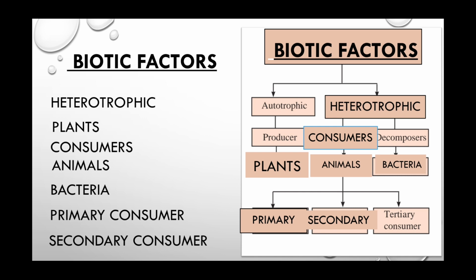All the plants are producers and they are autotrophic. Heterotrophics are consumers and decomposers. All the bacteria are under decomposers, while animals are under consumers. The animals may be primary consumer, secondary consumer or tertiary consumer. Okay. Now I hope you understand an ecosystem properly.